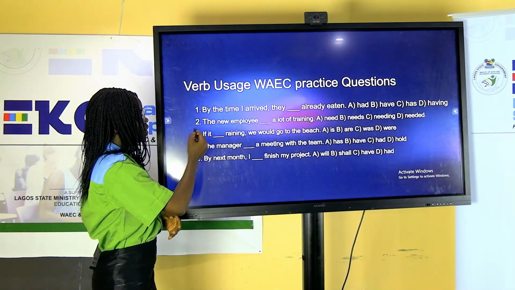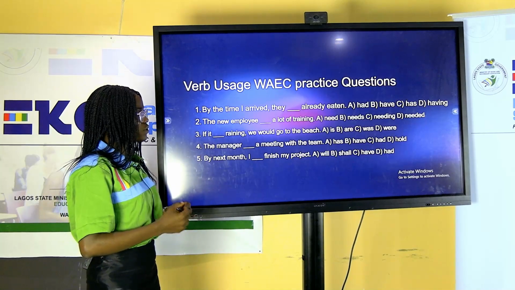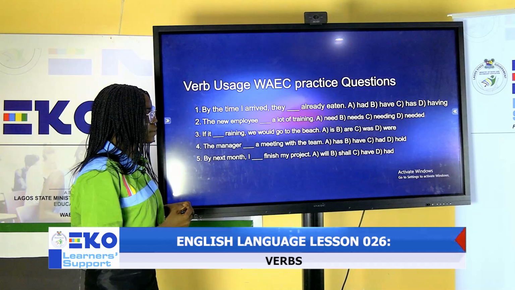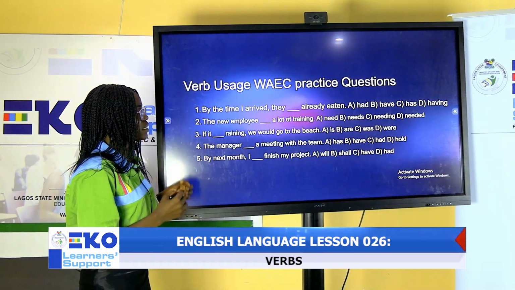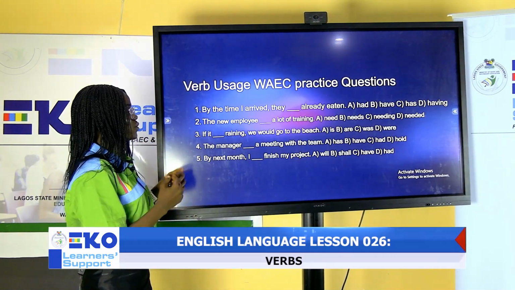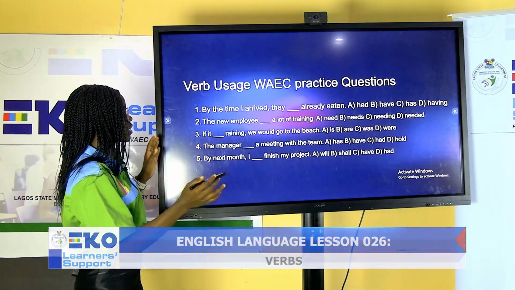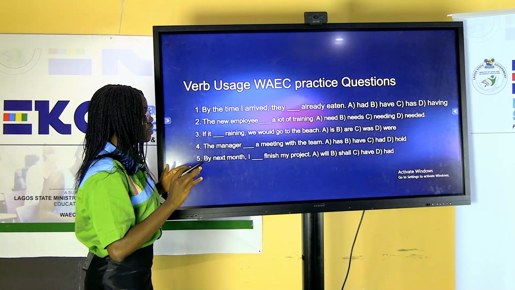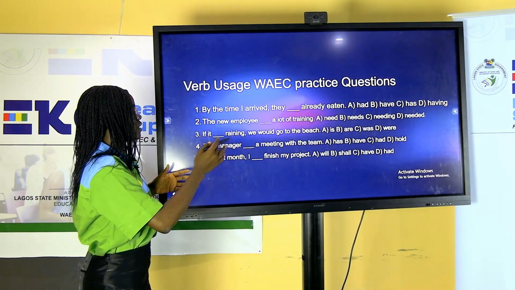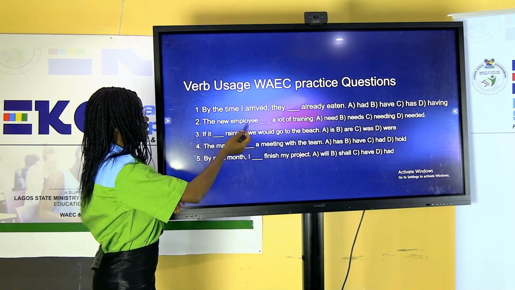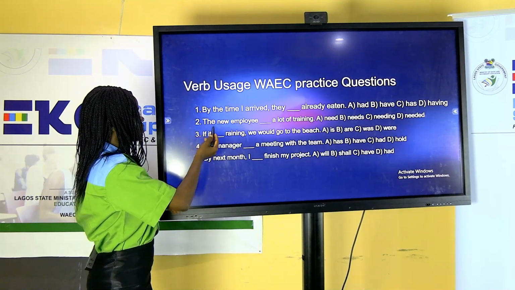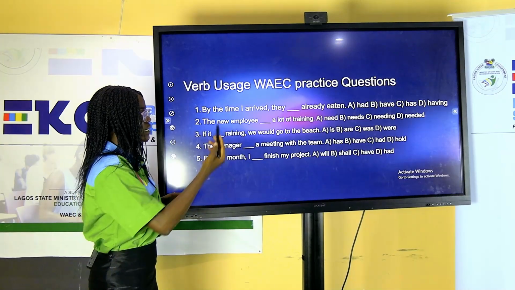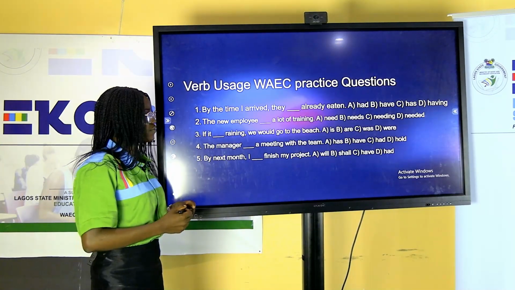For number 2, the new employee dash a lot of training. We have A, need, B, needs, C, needing, D, needed. If you look at the options and use the elimination method, C and D should be removed totally. Then we are left with need and needs. So why would the answer be needs? The answer will be needs because this is a singular subject, and hence we need a singular verb, and needs is a singular verb.